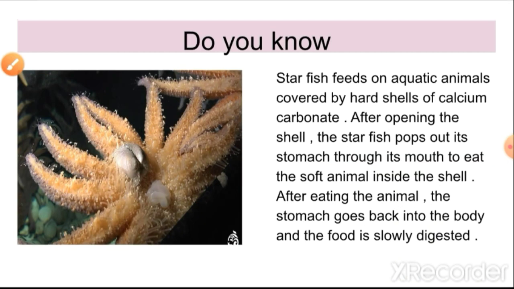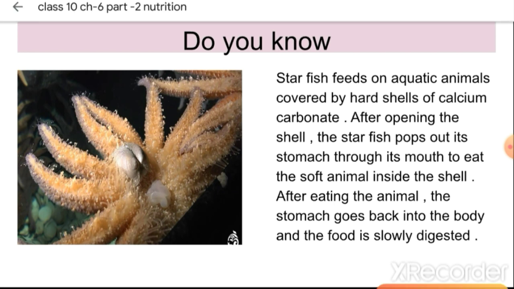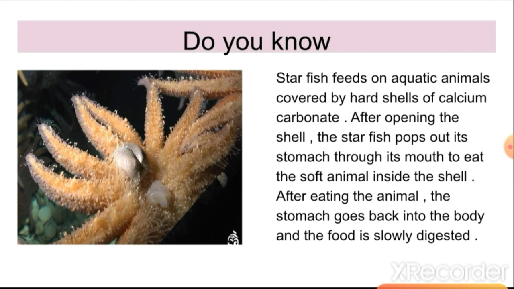Then this is the starfish, which has a very rare type of nutrition. The starfish feeds on the mollusk. The mollusk has a shell on its body. This shell is made up of calcium carbonate, which is difficult to digest, difficult to eat. So they don't eat the shell, they eat the rest of the body, which is very spongy and very soft.